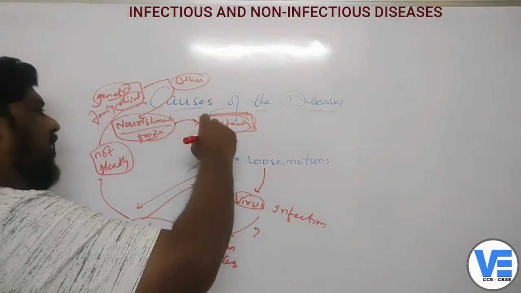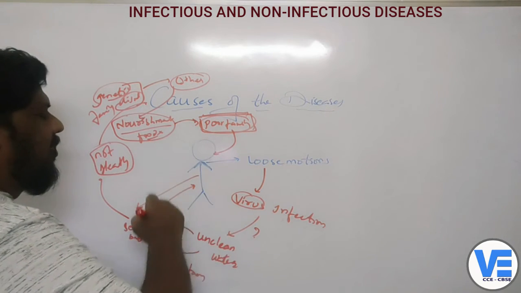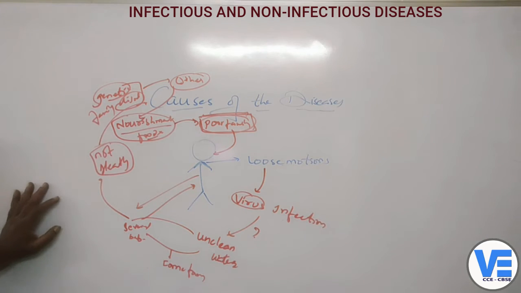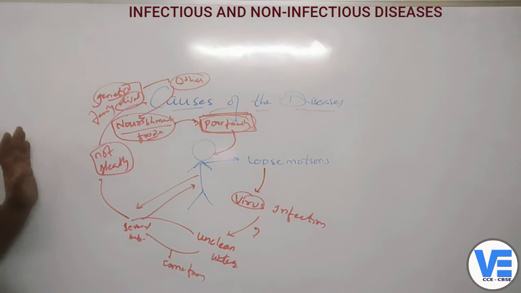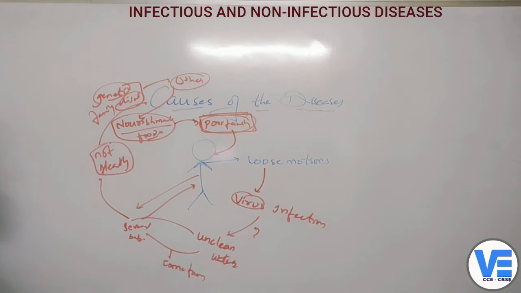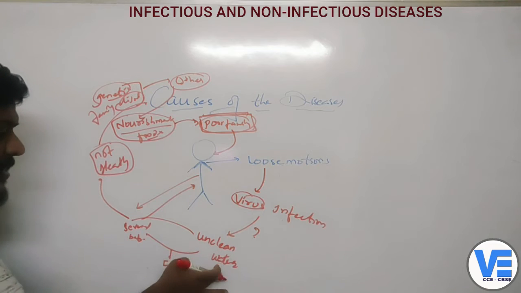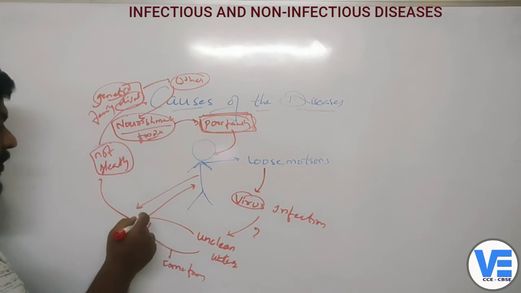That is the reason the virus might have entered the baby and caused the loose motions. So when you talk about a disease, there are different causes, isn't it? Why loose motions? Virus infection. Why virus infection? Unclean water. Where has this unclean water come from? Several babies are drinking this water.